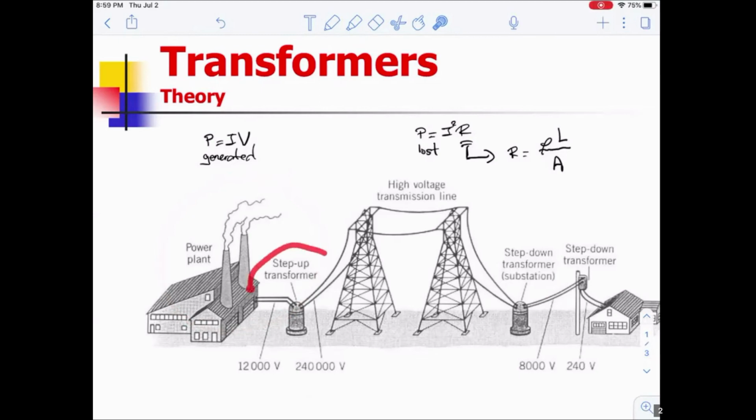It's a transformer. So Tesla is the guy who has the idea of a transformer. He talks to his boss and says, hey, we could solve this problem using alternating current. We could use a transformer. So what does the transformer do? A transformer transforms current into voltage and voltage into current. That's what a transformer does. It's a really simple design. It's a very simple idea.